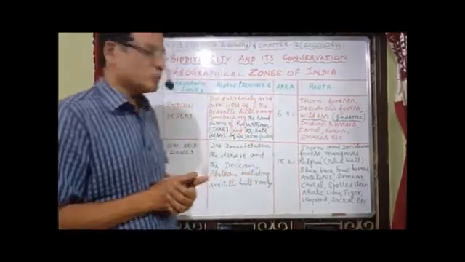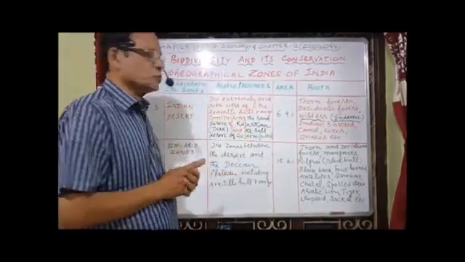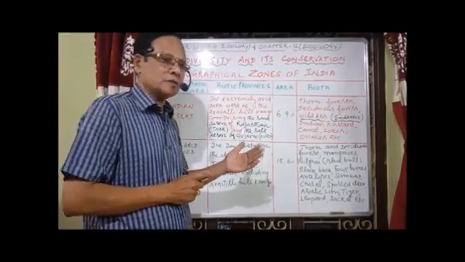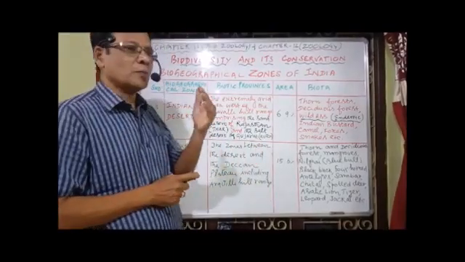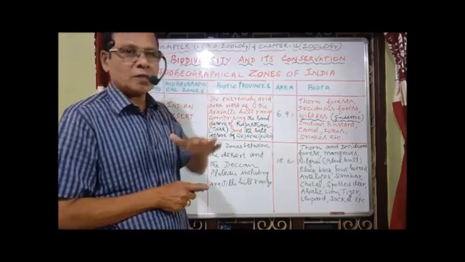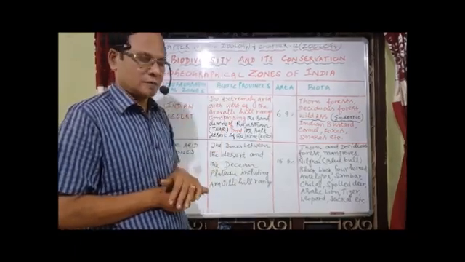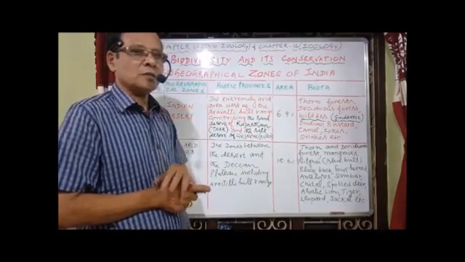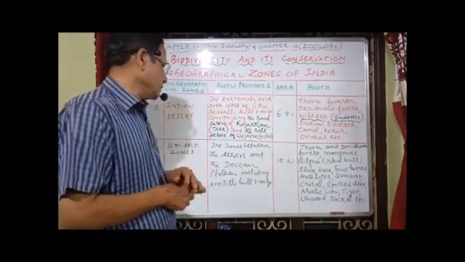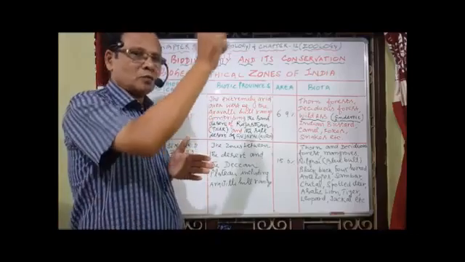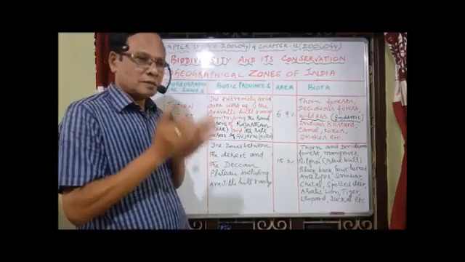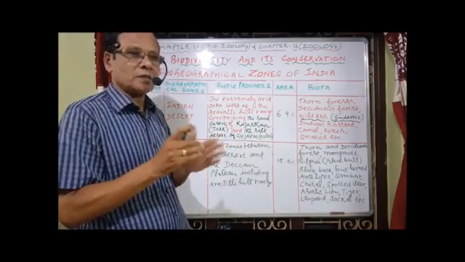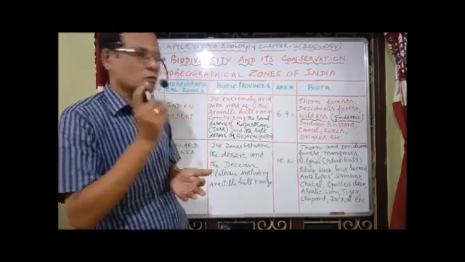And followed by it, we have the semi-arid zone, normally between the desert and the Deccan Plateau, the elevated part with rocky areas, extending from north to south in the central part of India. Central part means I am not talking about the north area, the central part that is between the Western and Eastern Ghats, extending from north to south.